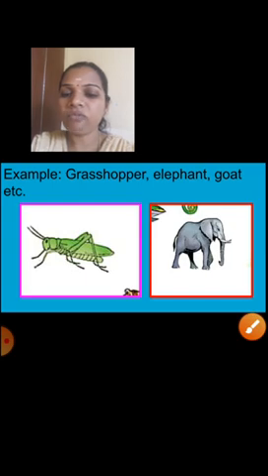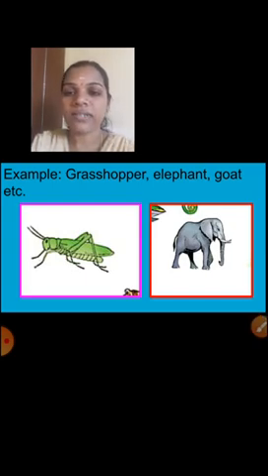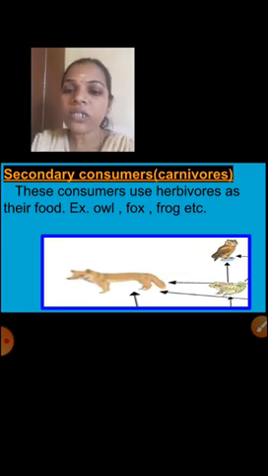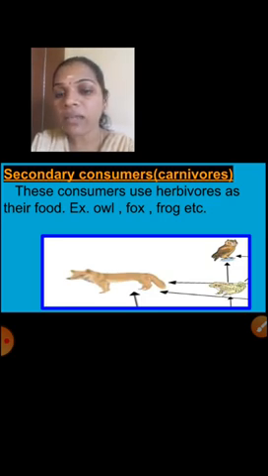Here I have given a few examples: grasshopper and elephant. Next one is secondary consumers. That means it is otherwise called carnivores. These consumers use herbivores as their food. So these secondary consumers will eat primary consumers. Example is what? Owl, fox and frog.